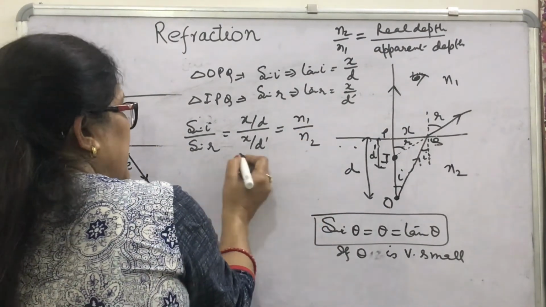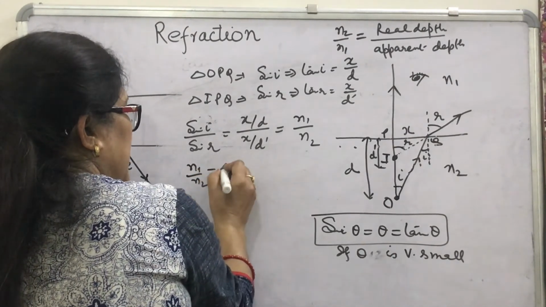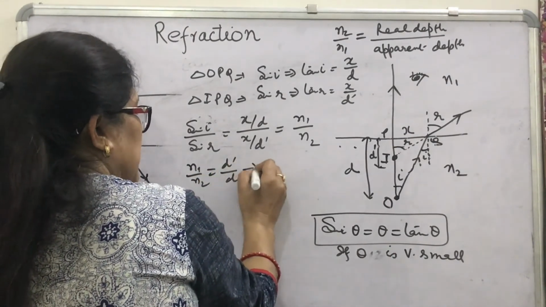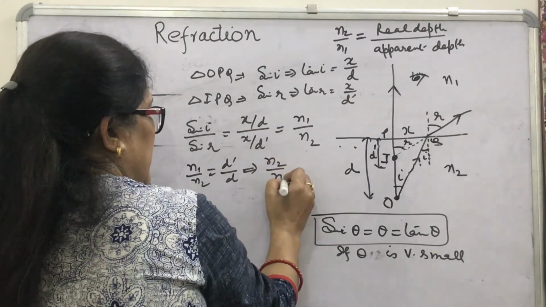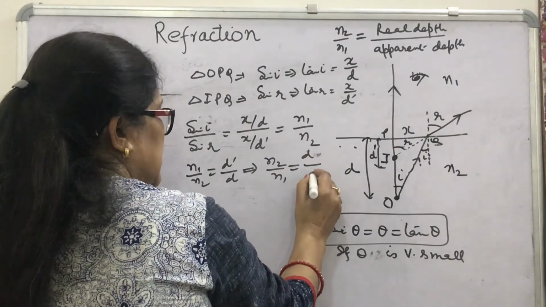Then this N1 upon N2 will be d dash upon d. This implies that N2 upon N1 equal to d upon d dash.